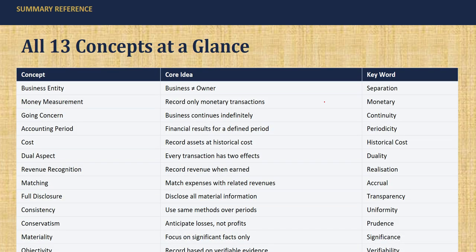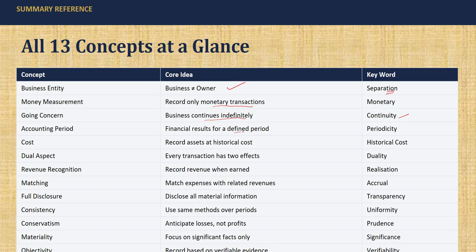So let's have a quick glance at all the 13 concepts, a quick revision. So first is business entity. It says business is not equal to its owner, so there is separation. Then money measurement: record only monetary transactions. Then going concern: the business continues indefinitely. So it talks about continuity. And then accounting period,